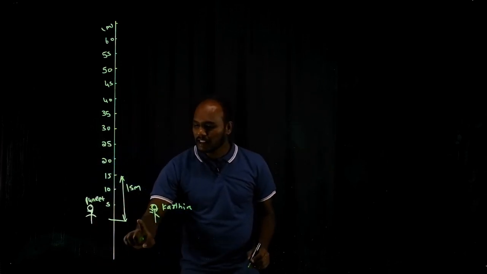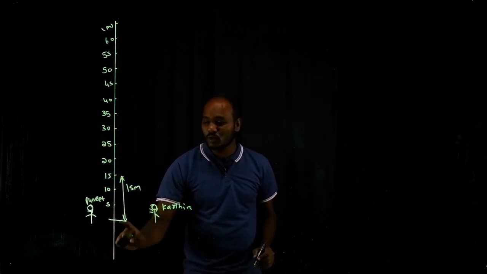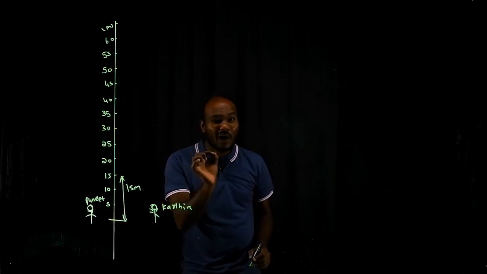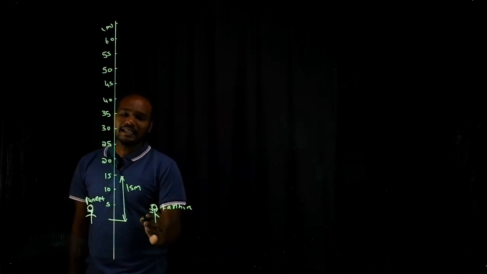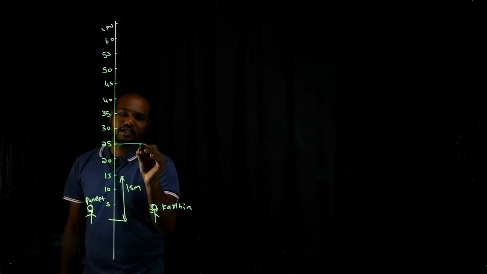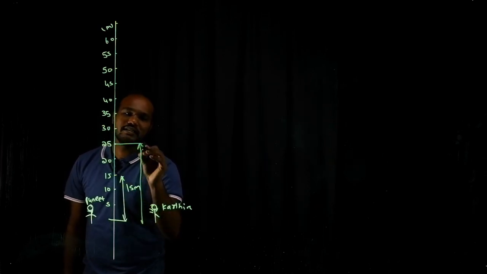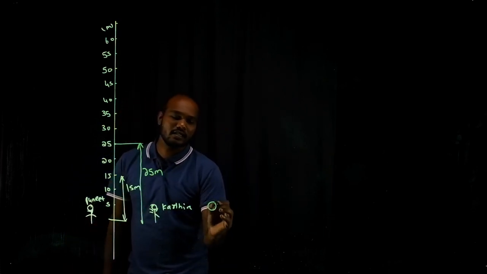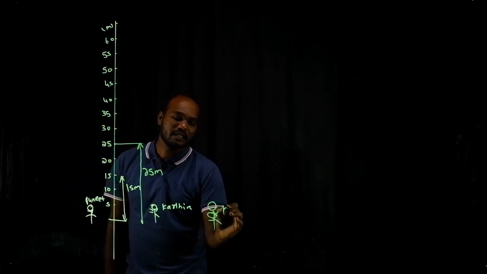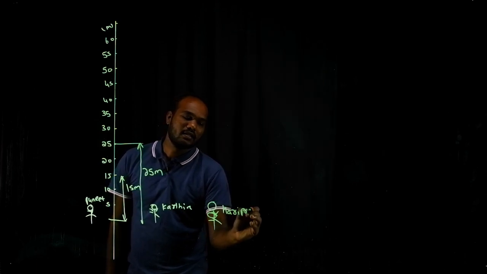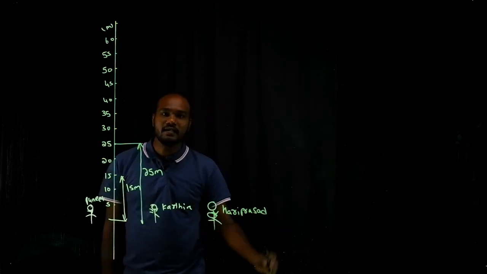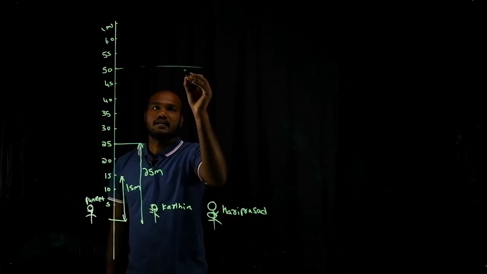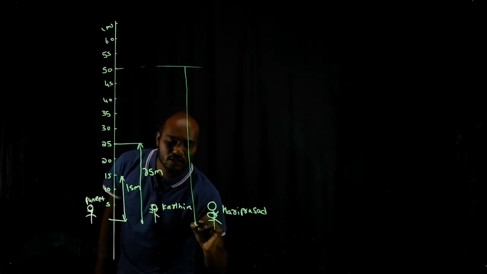From where? This is the base point, the reference point. This is called the origin. The reference point from where we start is called the origin. Karthik went, let's say, 25 meters. He went from here to here. Then another friend, Harprasad, went, let's say, 50. He climbed 50 meters.